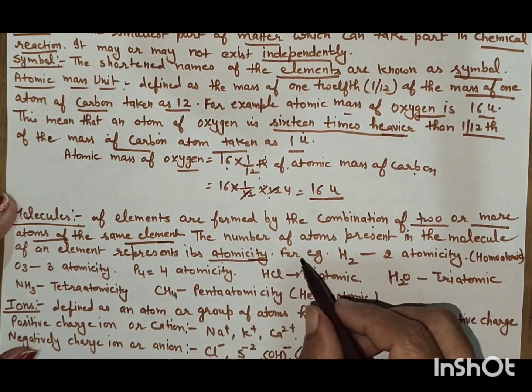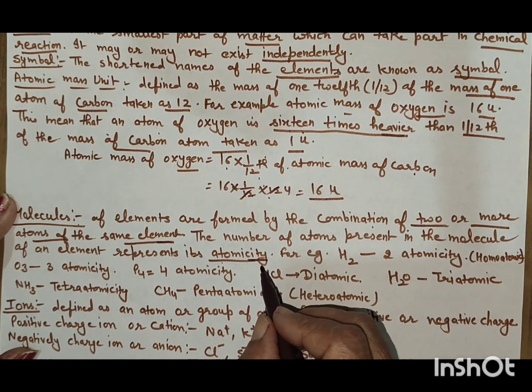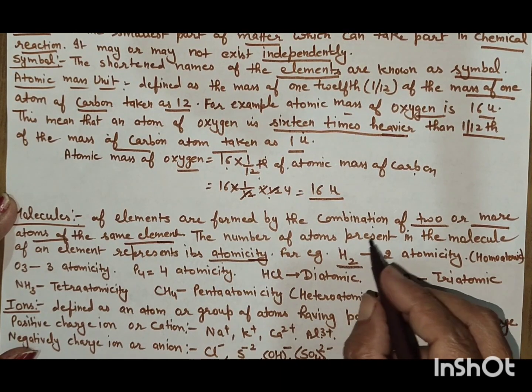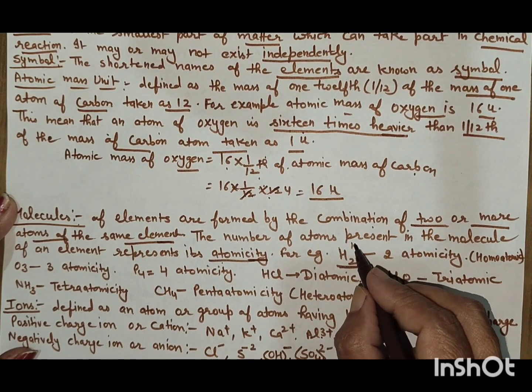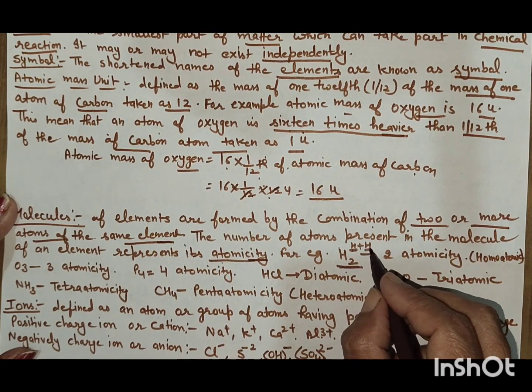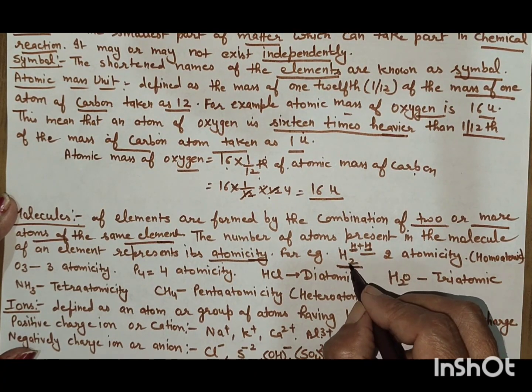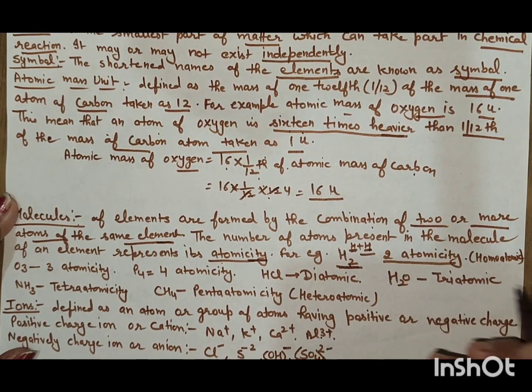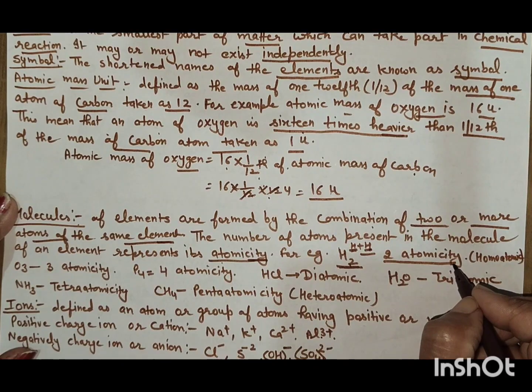Atomicity tells the number of the atom in a molecule. For example, H2, H plus H. It means there is one atom of hydrogen and one atom of hydrogen. It becomes H2. Then the atomicity of hydrogen is 2.